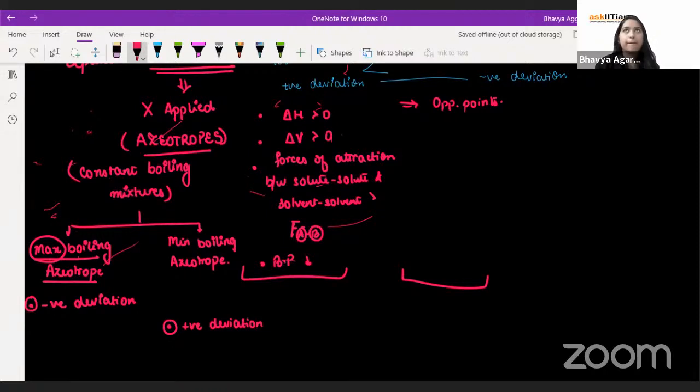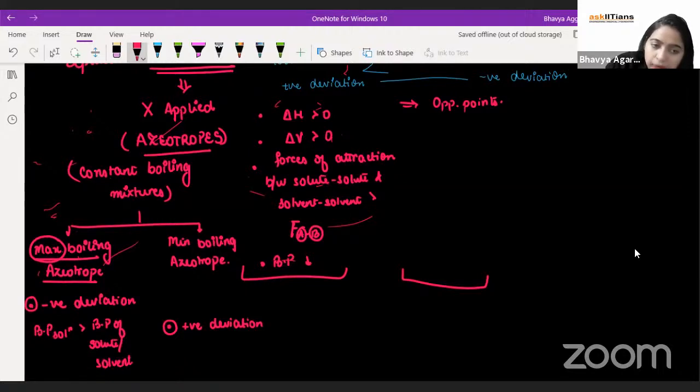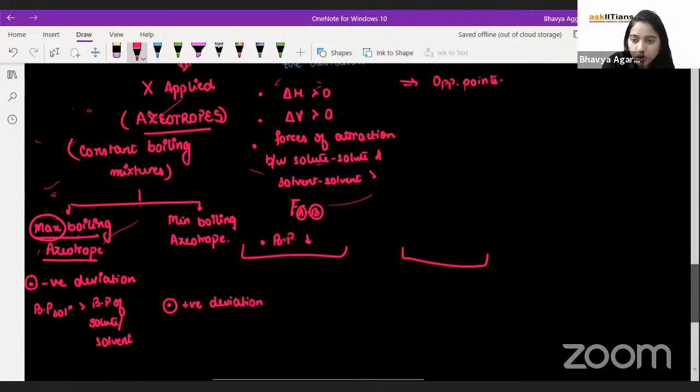Now, it happens in such a way that if you talk about the maximum boiling azeotrope, the boiling point is more than the boiling point of the individual species. In the maximum boiling azeotrope, the boiling point of the solution is greater than the boiling point of solute or solvent.